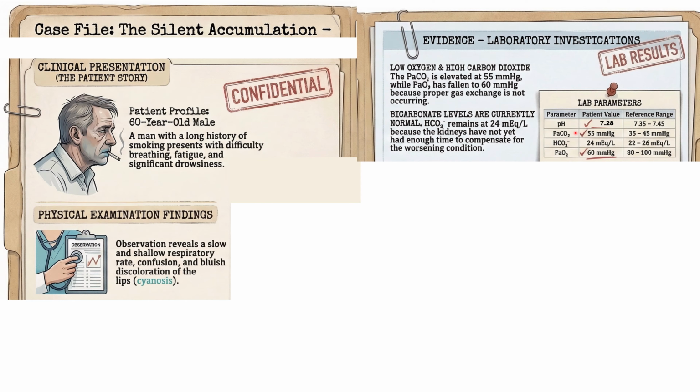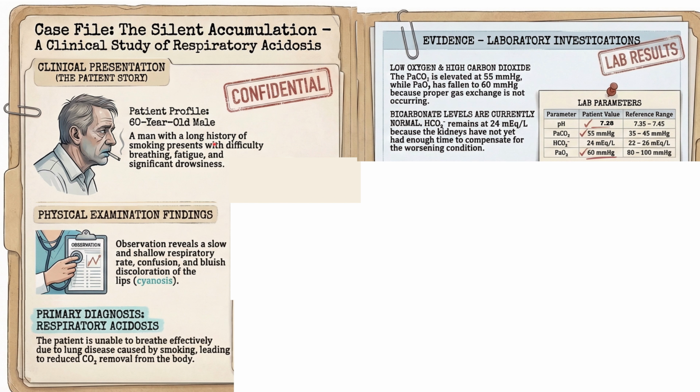So this indicates the primary change is in PCO2, which is an increase in PCO2, and PO2 is also less because the patient is having difficulty in breathing. So with these findings, the clinical scenario and the examination findings, our diagnosis points towards respiratory acidosis. Why is it respiratory acidosis?